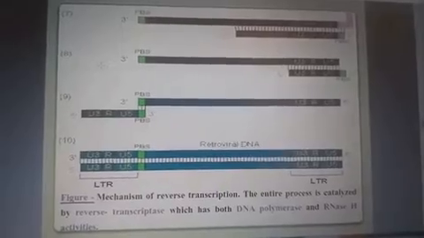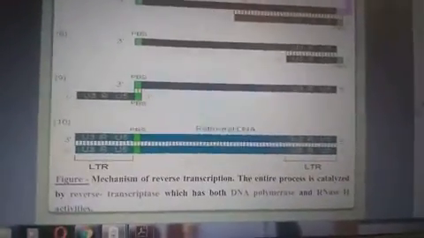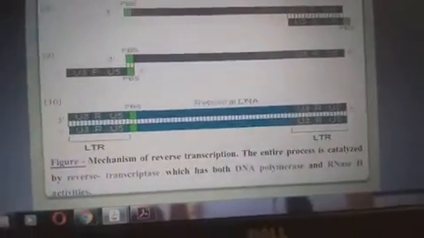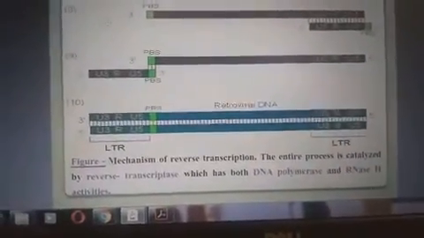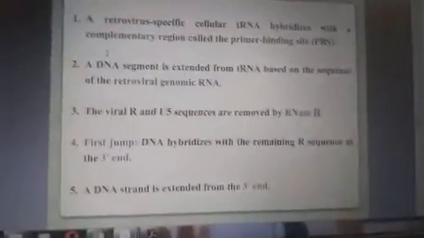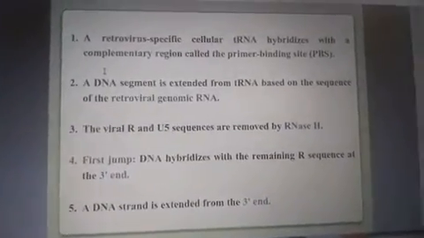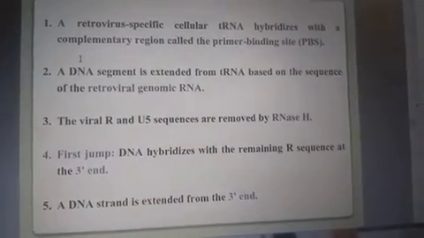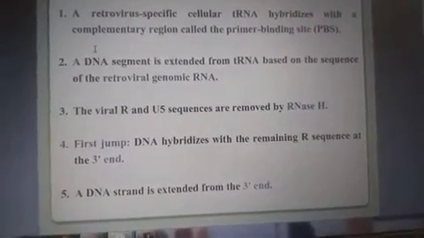Okay, the mechanism of reverse transcription. The entire process is catalyzed by the enzyme reverse transcriptase, which has both DNA polymerase and RNase activity. The retrovirus-specific cellular tRNA hybridizes with a complementary region called the primer binding site, that is PBS.